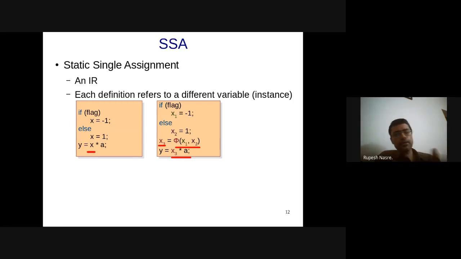It is not real code that is going to get generated, because in the real code you don't require this x1 and x2. It's the same memory location x, right? And therefore you don't require this selection. This selection is more like a mnemonic just for the IR to understand that it's one of them. That's it, right? So it's a fictitious addition that we have done here. Any questions on the phi function? Otherwise, I might ask you to do it for a loop.